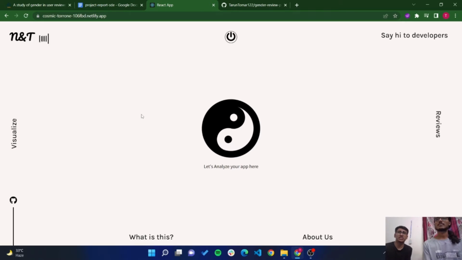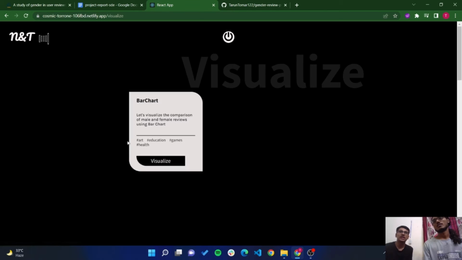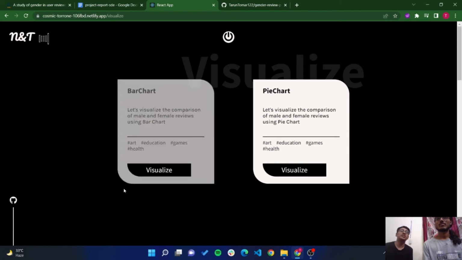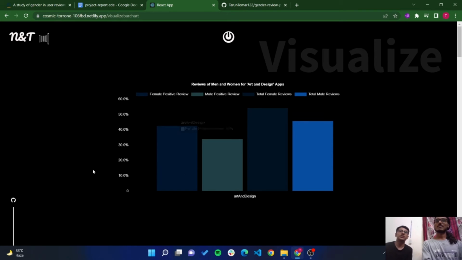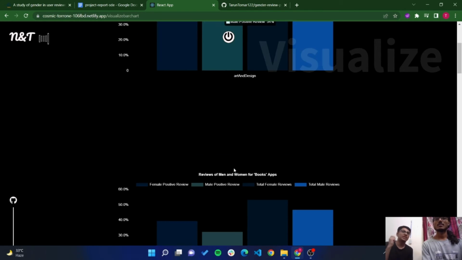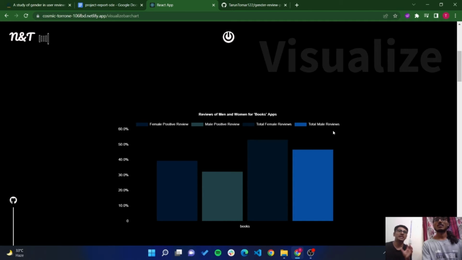Here you can see our application, which is deployed on the Netlify platform. We have collected the data and categorized it into two broad charts, a bar chart and a pie chart, so that the user can visualize the data that we have collected. If I click on the bar chart, here you can see we have collected the female positive reviews, male positive reviews, total female reviews and total male reviews.